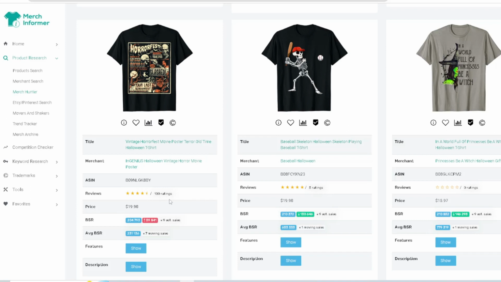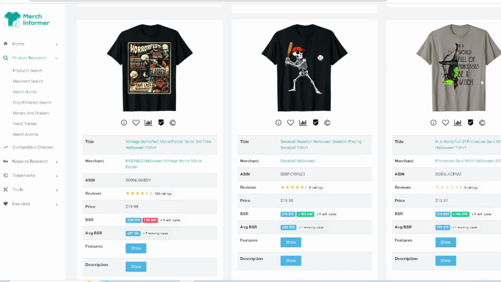It's doing pretty good. And then if you come over here, baseball skeleton, next one, this right here. Okay, anything mixed with a skeleton, like I said, playing baseball, playing football, playing soccer, there's a list that goes on, right? If you can do anything with this, you can create a design that's going to be selling all year round. I feel like this can be evergreen though, because it's really just a baseball and a skeleton hitting the ball. But when Halloween comes around, obviously it's going to make more sales.